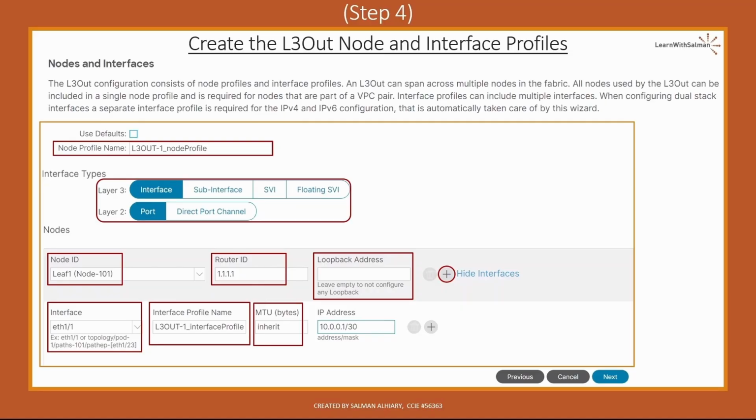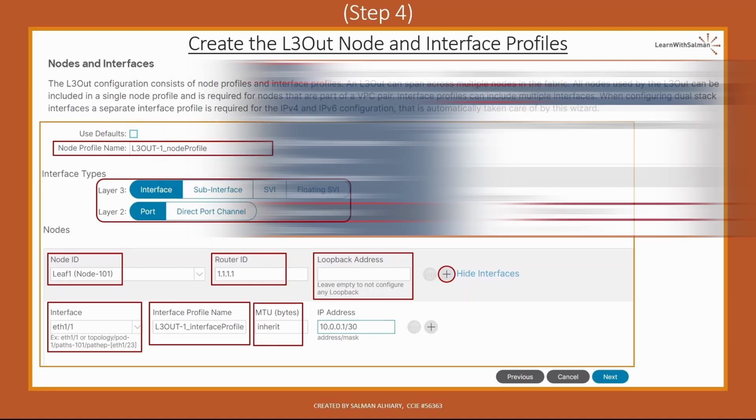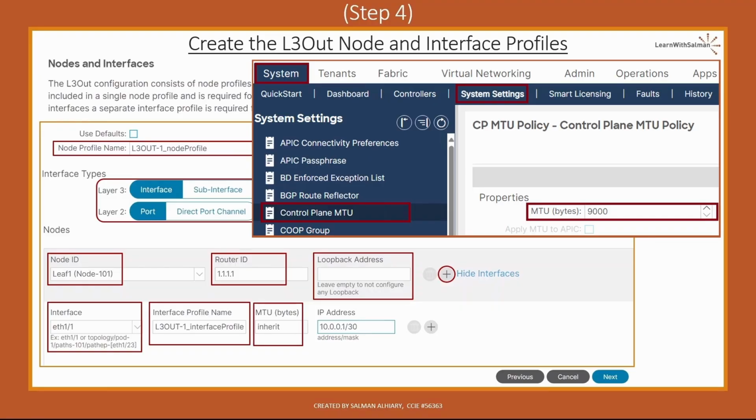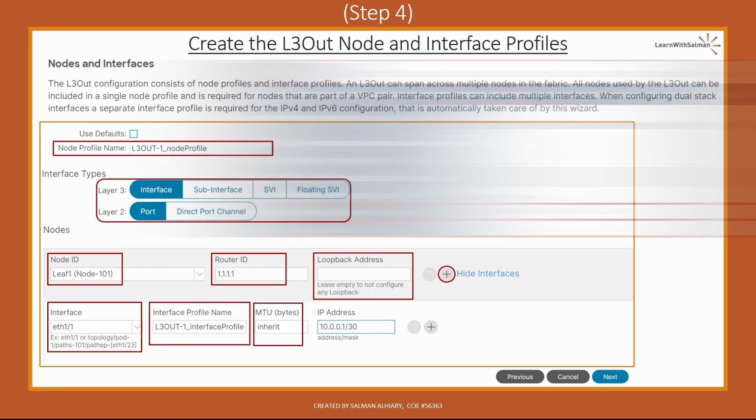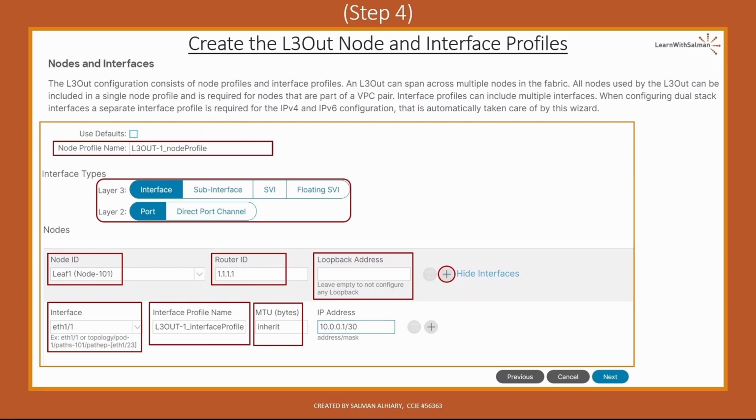You can find the default MTU value for the control plane traffic under System Settings, Control Plane MTU, and by default it's 9000 bytes. Most router interfaces do not use jumbo frames as a default, and routing protocols such as OSPF and EIGRP do not establish peering correctly unless the MTU values between the router interfaces match. So you have to take care on this one.